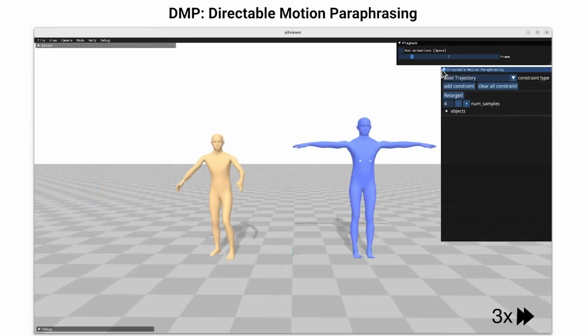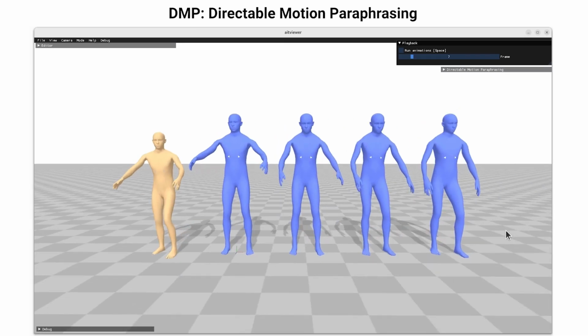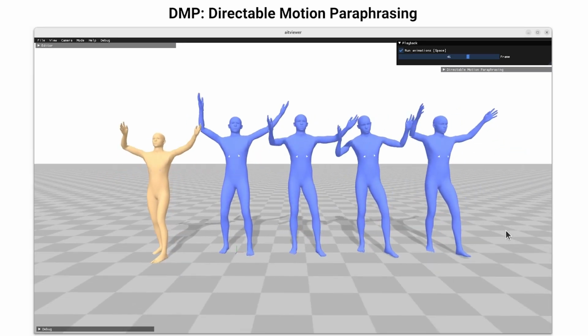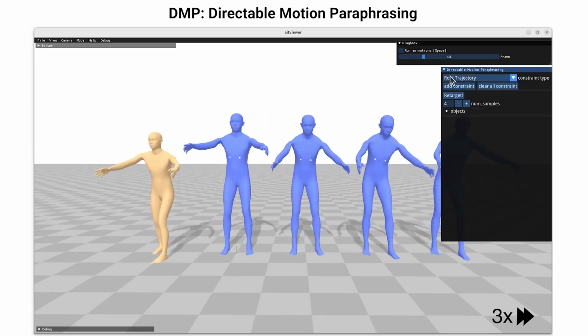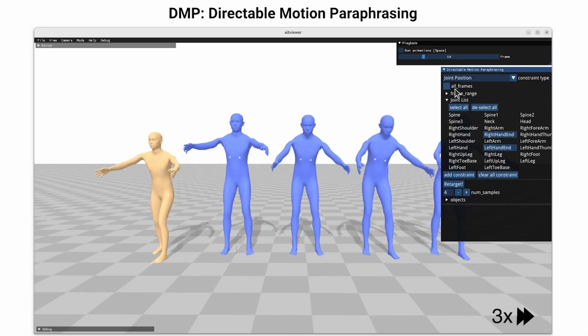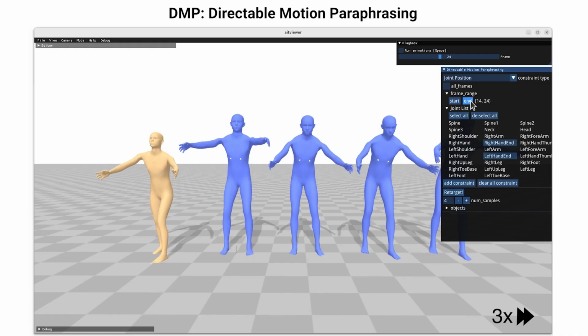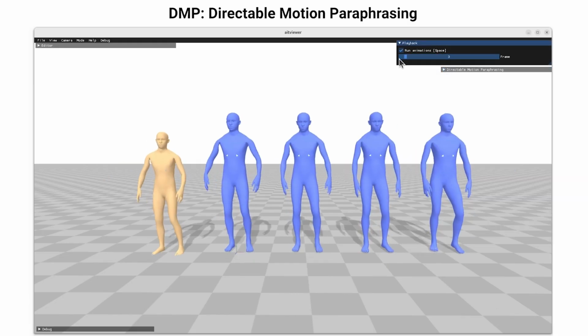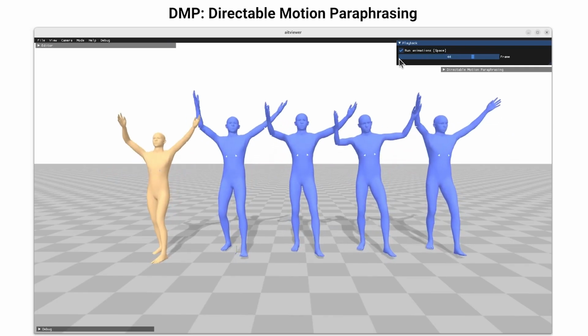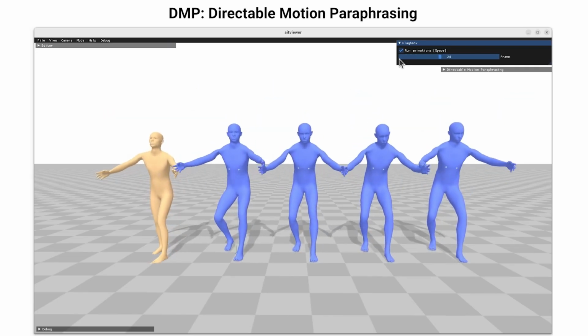In this next demo, without any constraints, our model outputs a plausible variety of heights where the character picks up and sets down a box. But let's say we want the character to pick up the box at the same location as the source motion. We achieve this by adding joint position constraints when the character picks up the box. So this gives a natural bending motion for the tall target character.